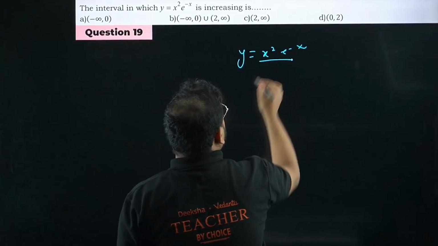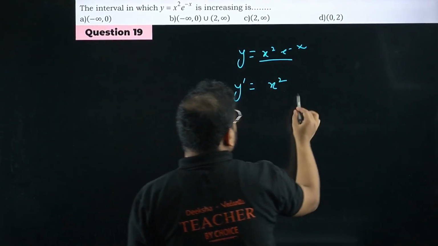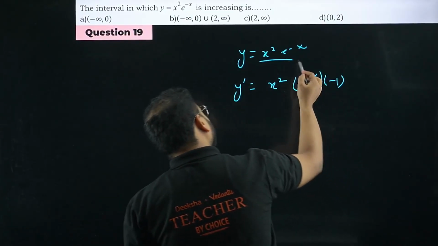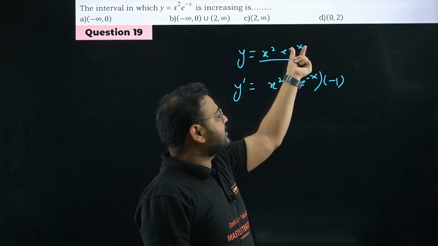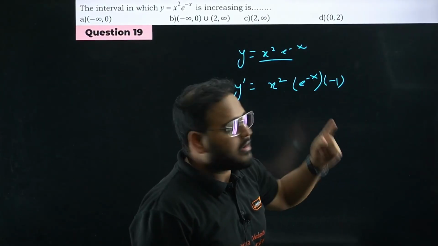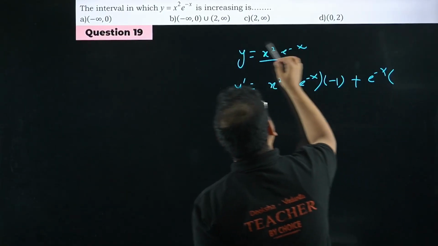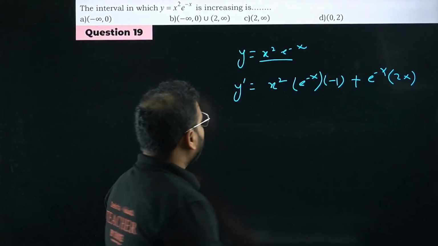You have to apply the product rule here. Y dash will be nothing but x square as it is, times the derivative of e power minus x, which is e power minus x into minus 1. Chain rule: e power minus x remains e power minus x, then differentiate minus x, it becomes minus 1. Plus sign will come. Keep e power minus x as it is, now differentiate x square, get 2x.